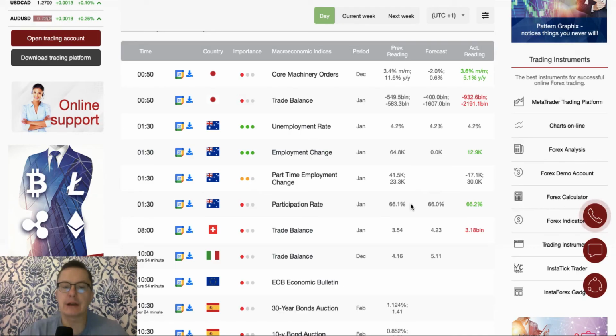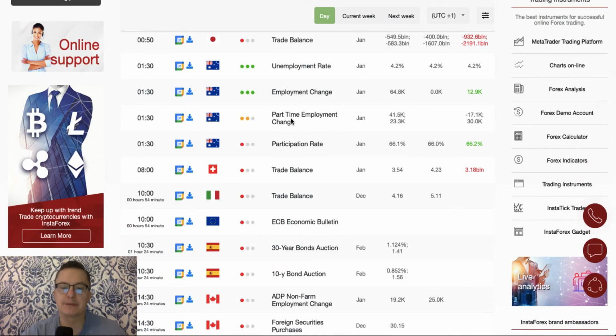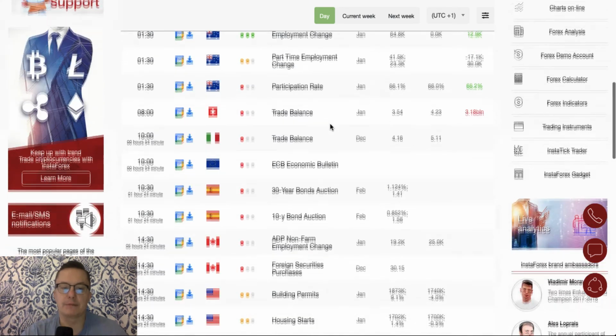Data from Australia has dominated the overnight session. Unemployment rate was in line with the expectations, 4.2%, and at the same level as the previous reading. Employment change has increased to 12.9 thousand, which beats the expectations of zero. So basically it's slightly better than forecast, but still way lower than the last reading of 64,800. The same situation was with the part-time employment change.